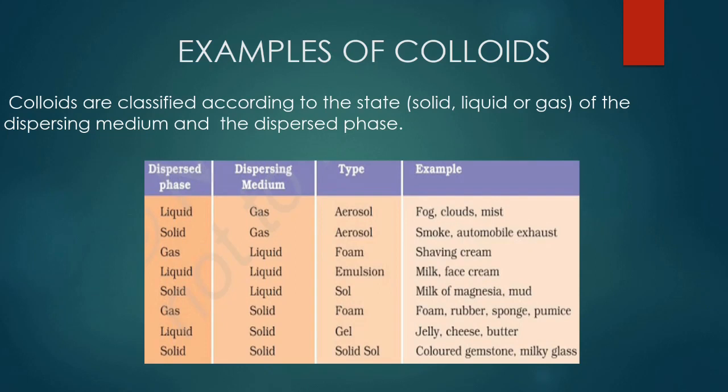Examples are jelly, cheese, butter, etc. You can remember if you just think of the examples, you will get what is dispersed in what. Next, solid in solid is called solid sol. Examples are colored gemstone, milky glass, etc.